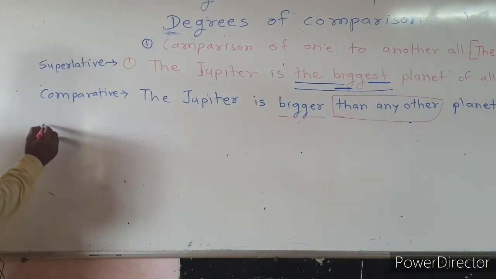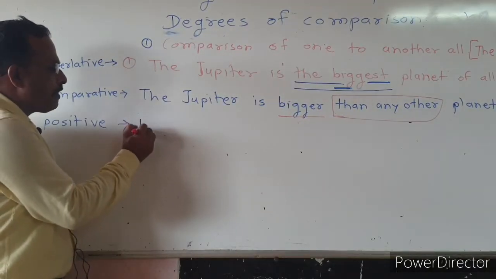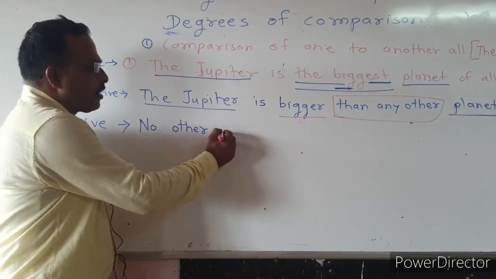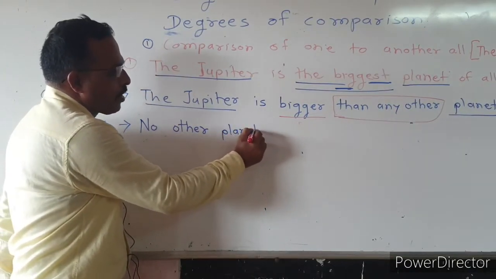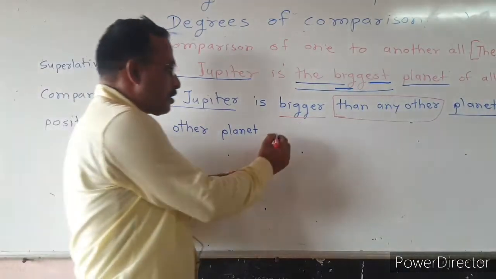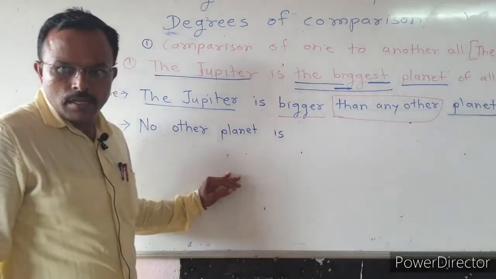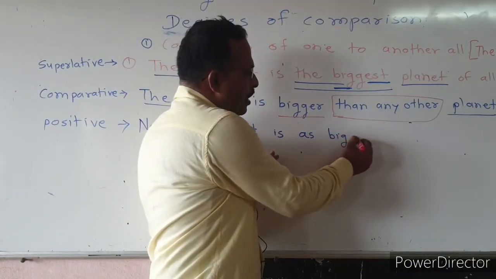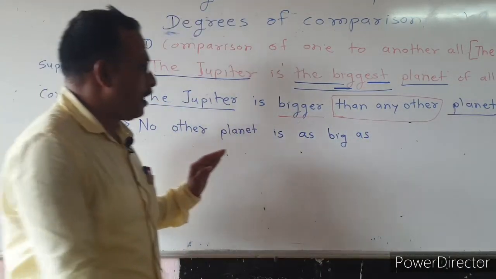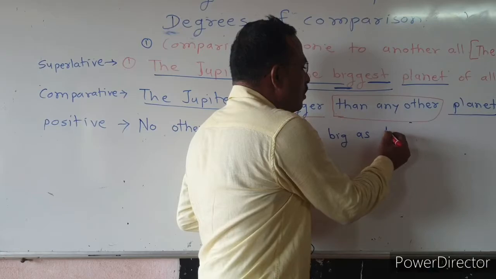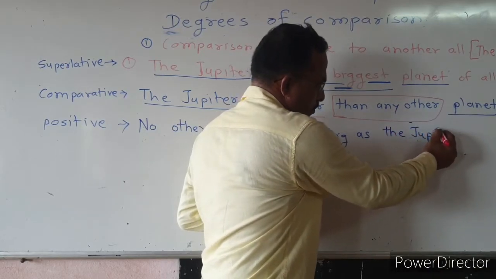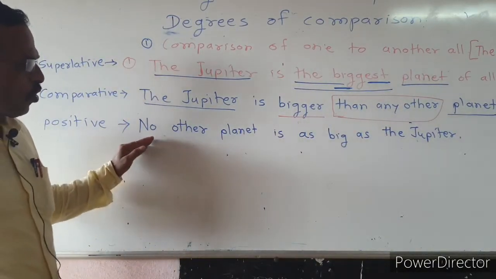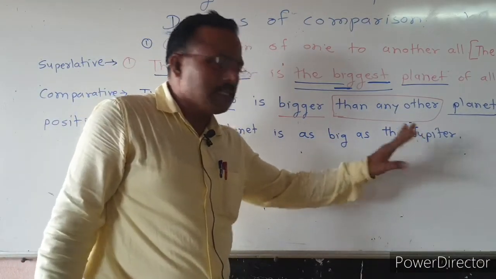Then we convert it into positive. We begin this sentence with no other. The last word is planet, no other planet. Then we use the auxiliary is, then we use big in its positive form, as big as, and then we use the first noun, the Jupiter. So the sentence of positive degree is: no other planet is as big as the Jupiter.